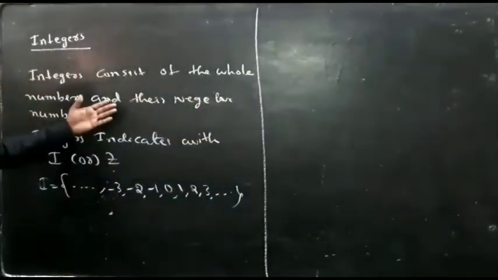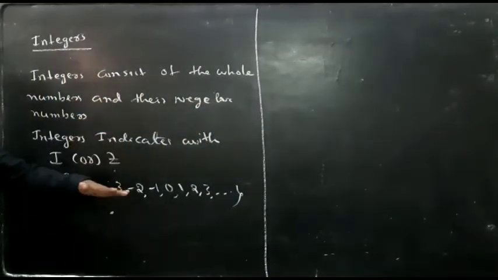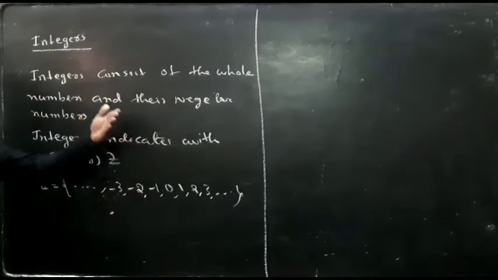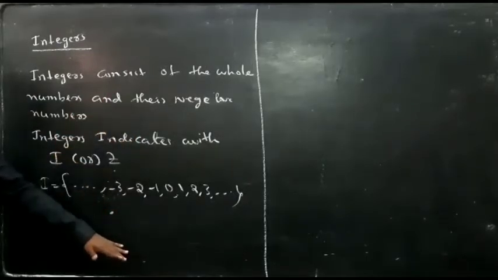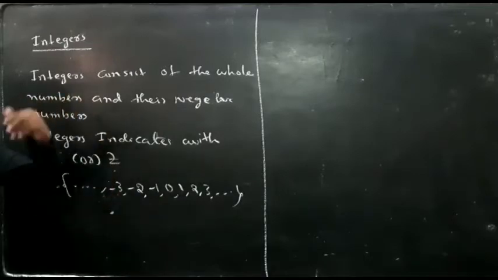See here, all whole numbers are integers, but an integer is not necessarily a whole number. For example, if I take 3, 3 is a whole number and 3 is an integer. See, a whole number is an integer. But minus 3 is an integer, but minus 3 is not a whole number.